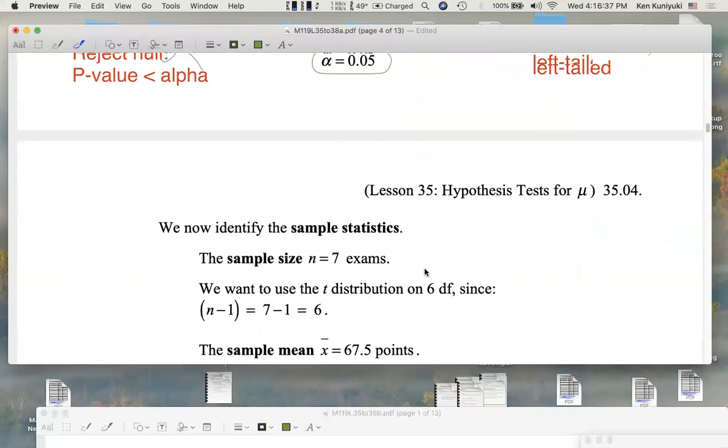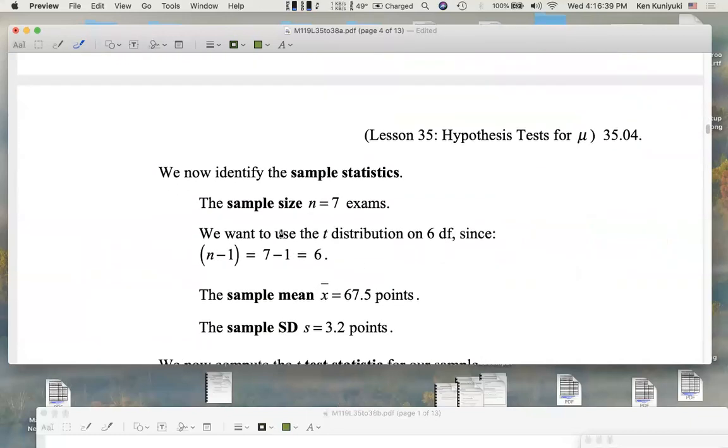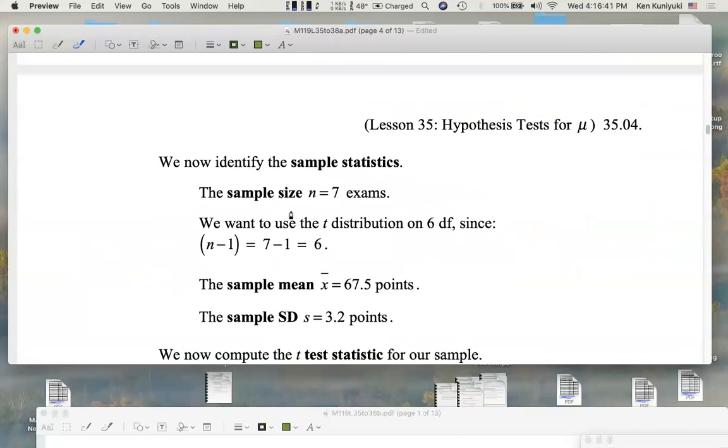We now identify the sample statistics. Okay, the sample size, which should have been really predetermined. The sample size n equals 7 exams. I told Igor, I want you to grade 7 exams tonight. And then early in the morning the next day, I'll look at your results. We want to use the t-distribution on, well, if n is 7, n minus 1 is 6. We want to use the t-distribution on 6 degrees of freedom.